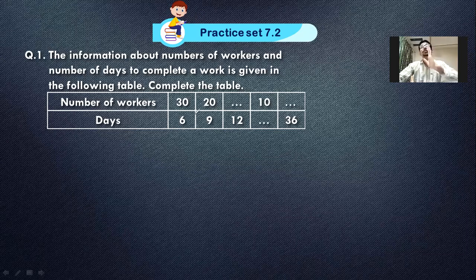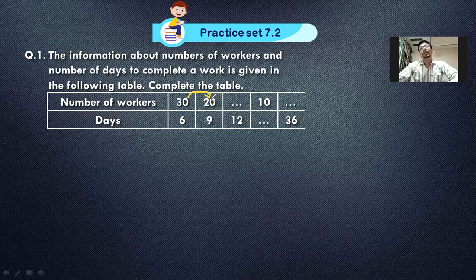Okay, so we have a question from the 7.2 practice set. Question number is 1. Now if you read this question, it looks like a simple question because there's a table given, but they don't even mention whether this is a question on direct variation or on inverse variation. It is not written anywhere, so how will we understand? Because that's the first step. Without knowing which kind of variation it is, the question is not possible to solve, right? So what do you do? How do you understand? Well, we go to the basics. What do you mean by the basics?